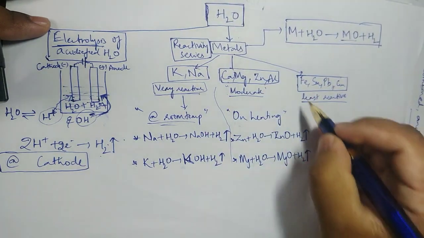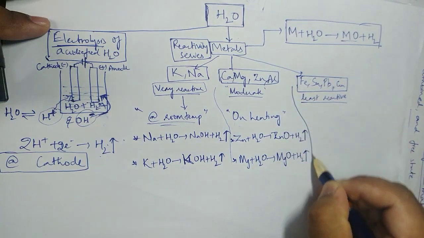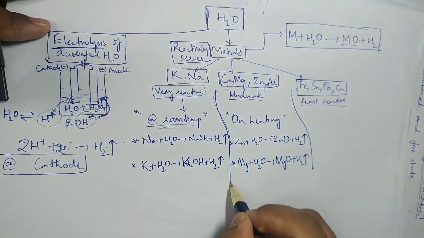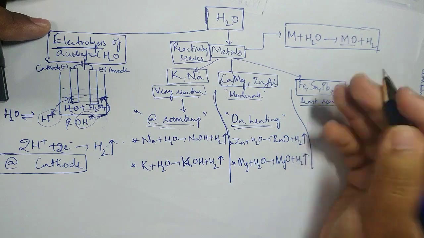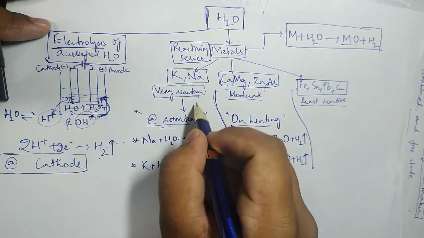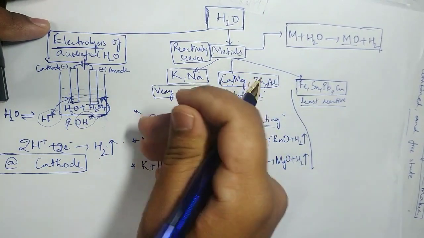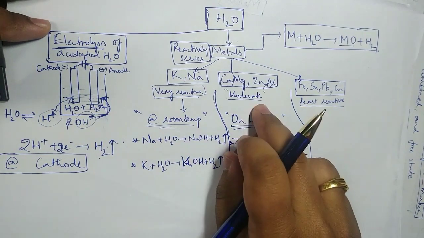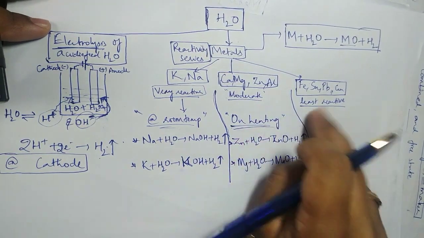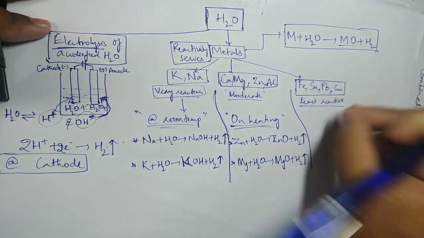On and on, calcium. And then I'm talking about least reactive. What do you expect? This is very reactive, so even at room temperature it can happen. This is moderately reactive, so I have to heat this. Now look at these, the least reactive.